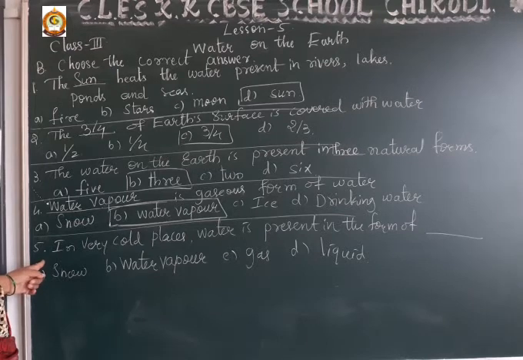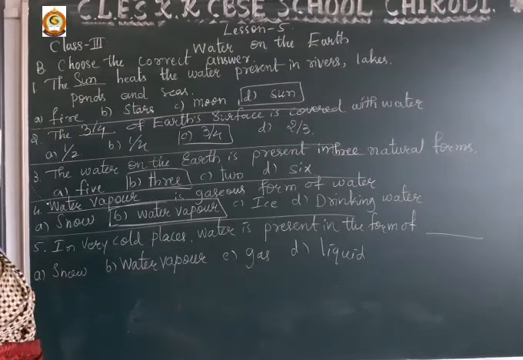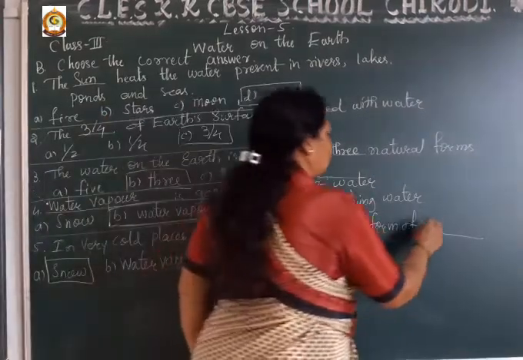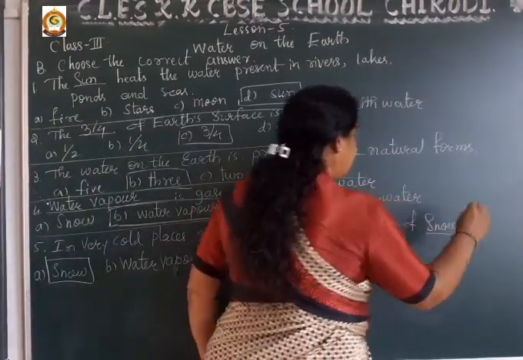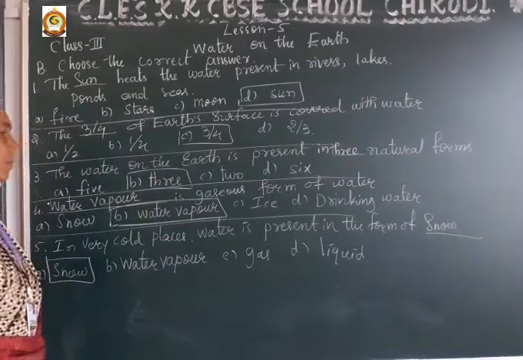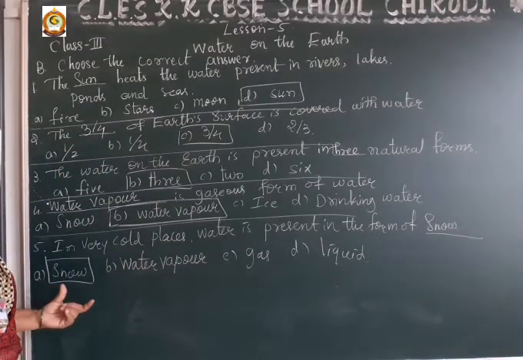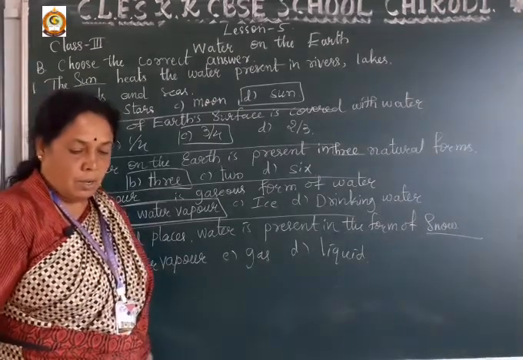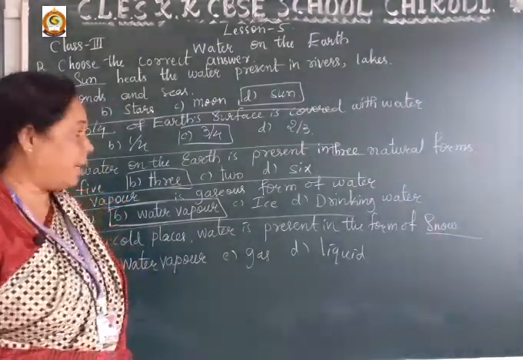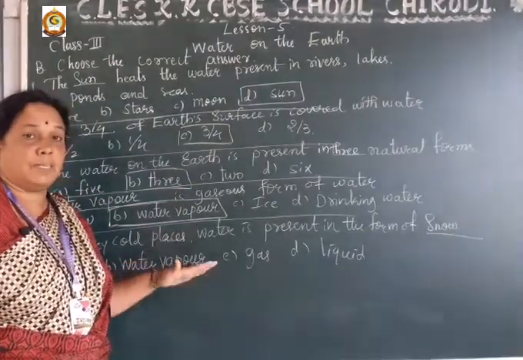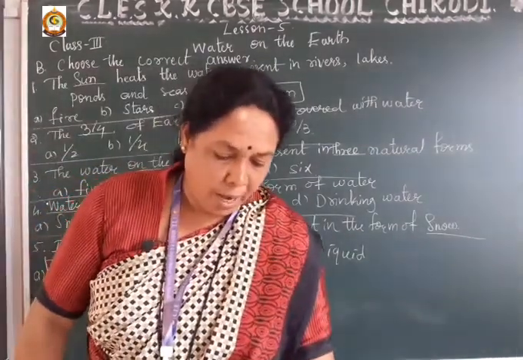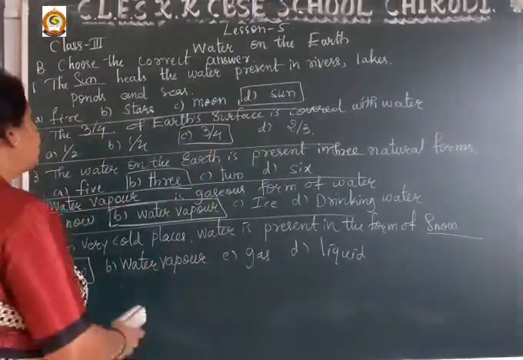In very cold places, water is present in the form of snow, water vapor, gas, liquid. So correct answer is snow. Yes, dear student, in very cold places, water is available in the form of snow. Okay dear student, so these are the choose the correct options. Take down all these answers in your textbook first, then copy them in the homework book. Now I will go for the next, match the following.